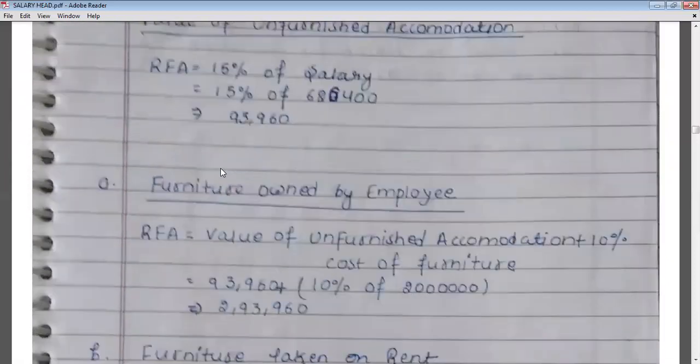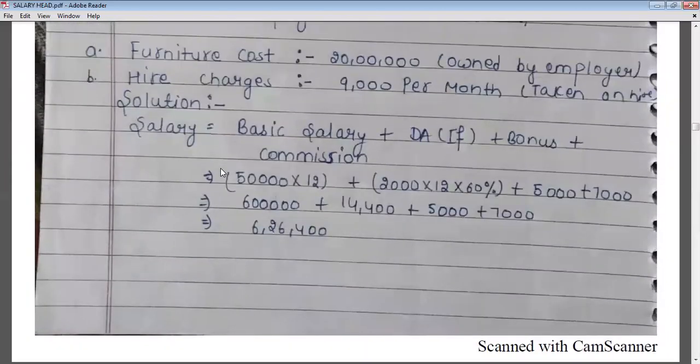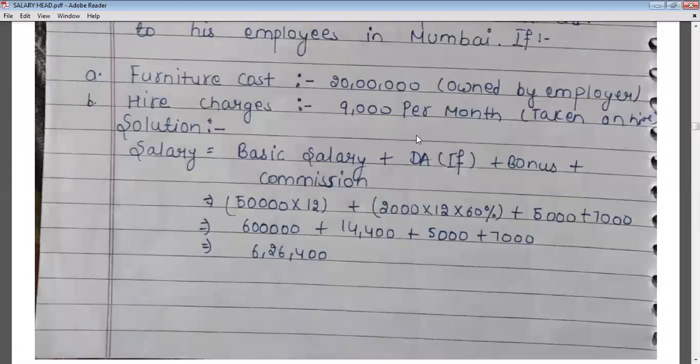Here the furniture is taken on hire by the employer and the hire charges are 9,000 per month.